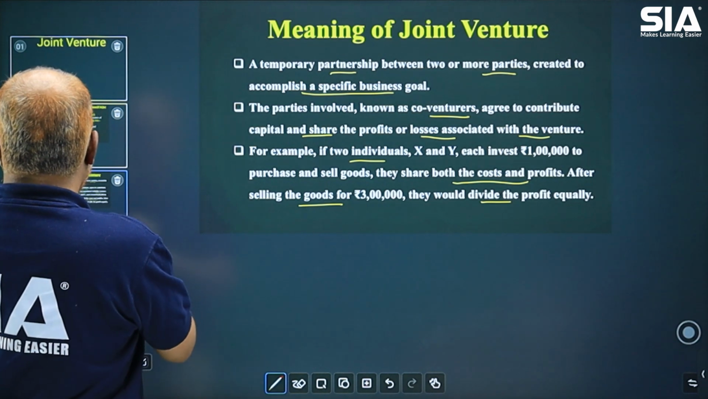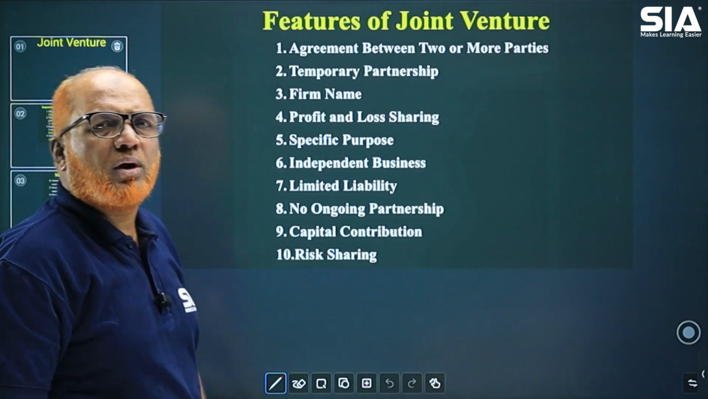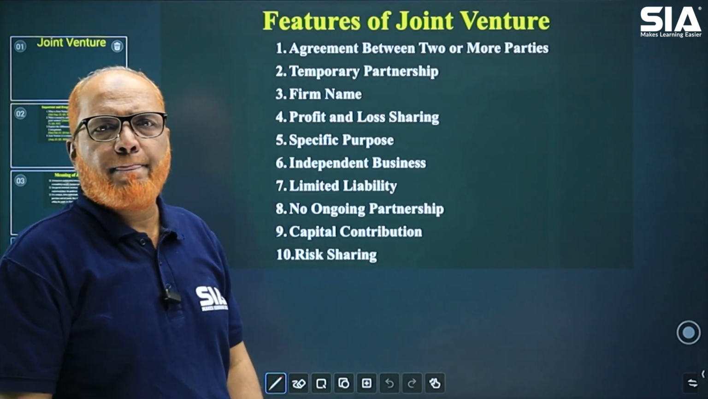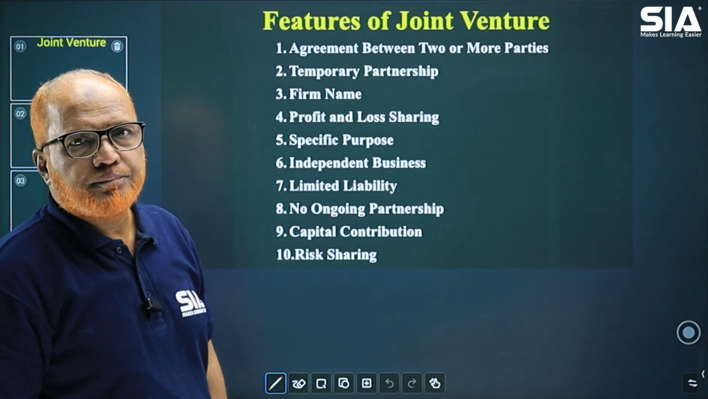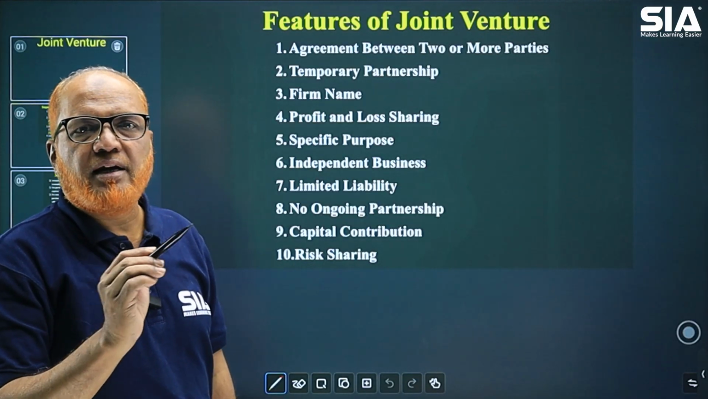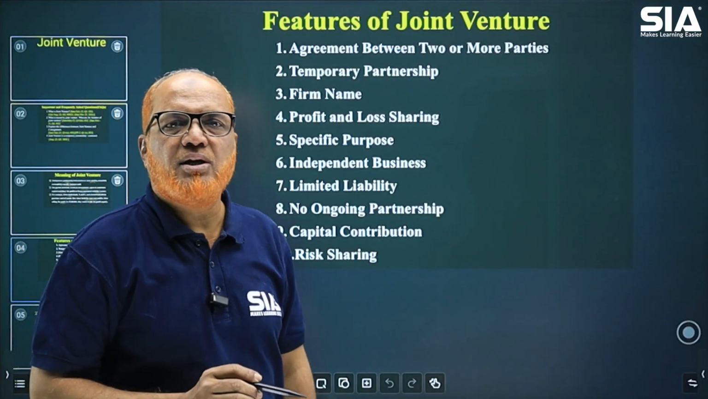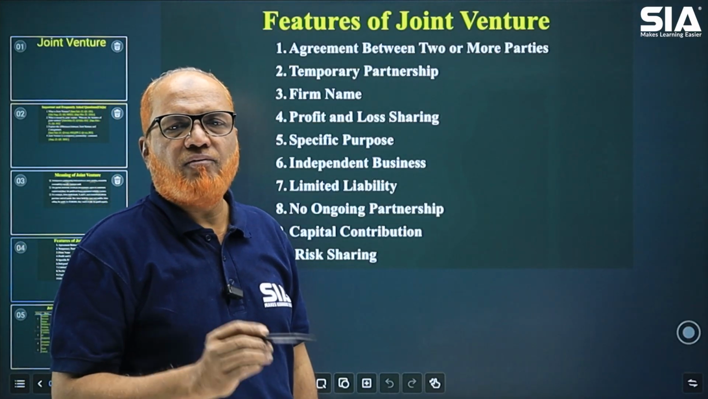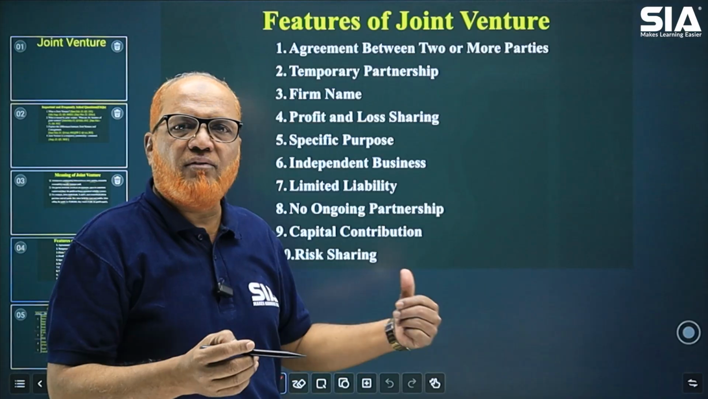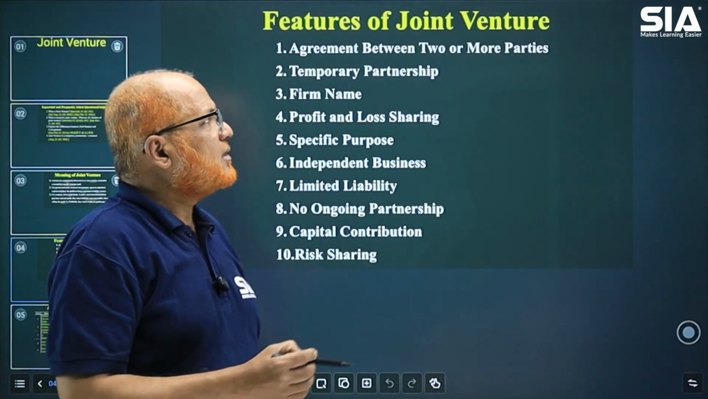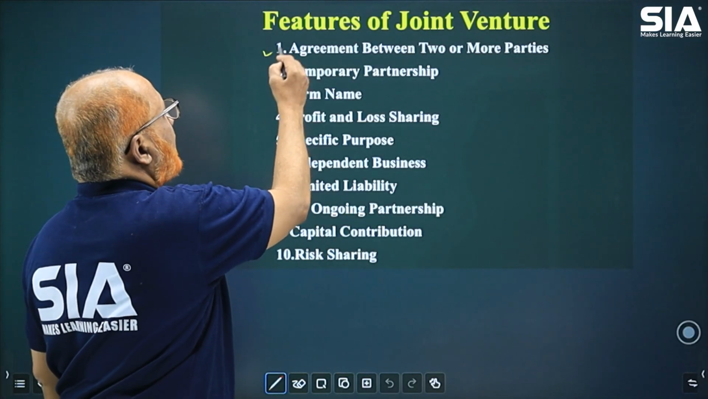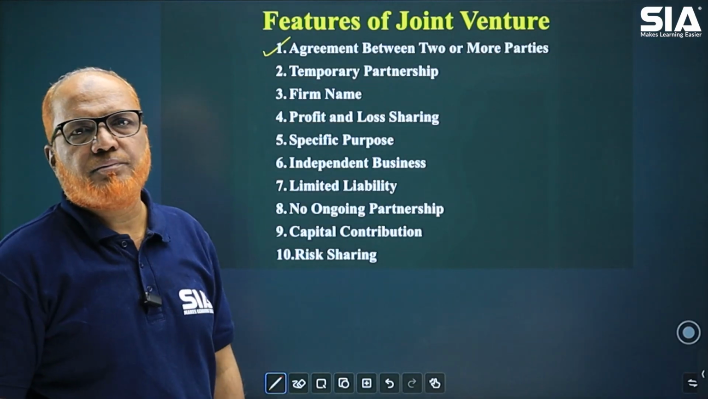Now, once they have asked in examination, what are the features of partnership? Now I'm going to explain one by one. I'm just explaining the side headings, but in examination, you should write 1 or 2 sentences after every side heading. Right? First is agreement between 2 or more parties.